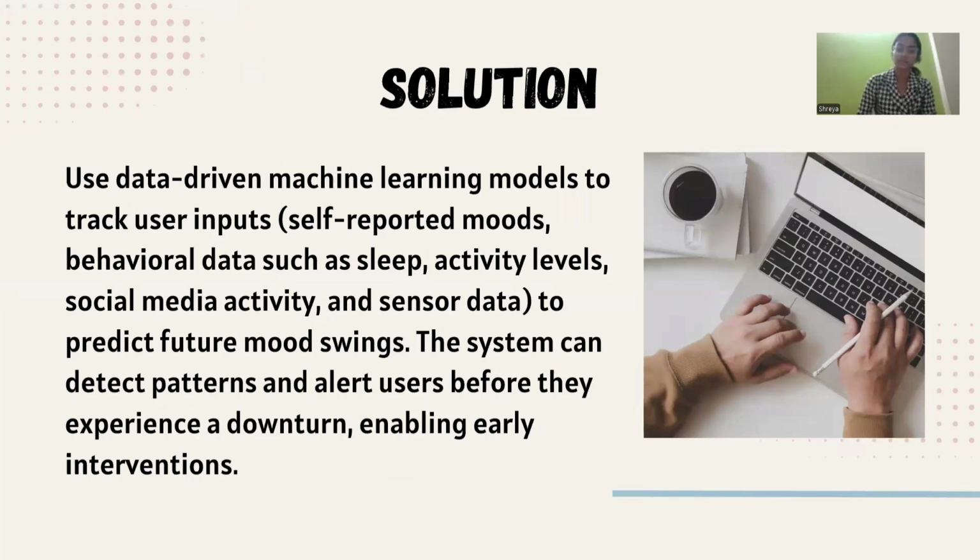The solution we have found for this problem is to use data-driven machine learning models to track user inputs to predict future mood swings. The system can detect patterns and alert users before they experience a downturn, enabling early interventions.